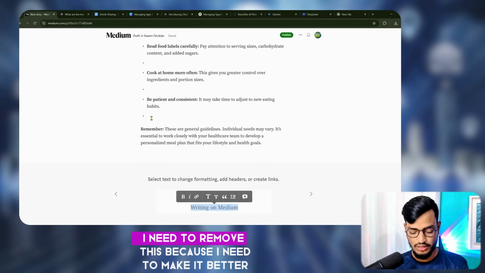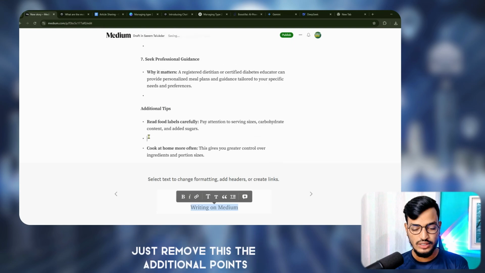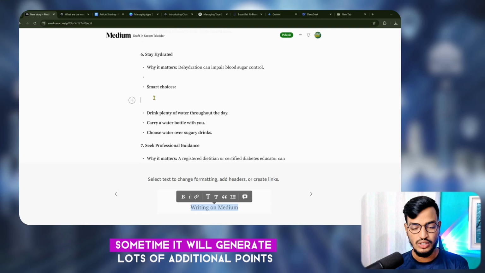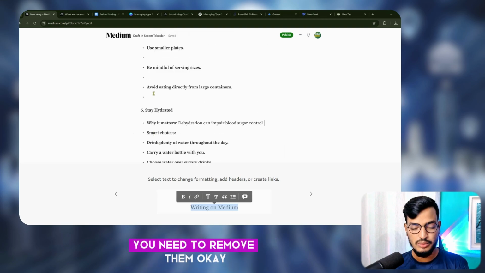Now I need to remove this because I need to make it better. Just remove this, the additional points. Sometimes it will generate lots of additional points. You need to remove them.